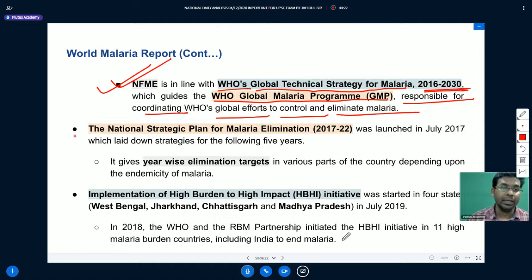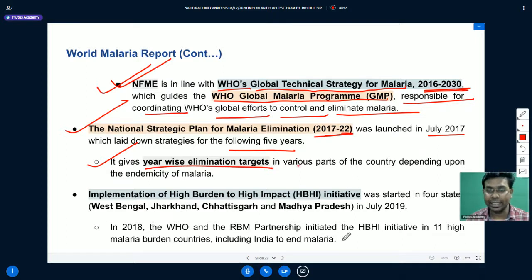The National Strategic Plan for Malaria Elimination, which is a 5-year plan from 2017 to 2022, was launched in July 2017, which laid down strategies for the following 5 years. It gives year-wise elimination targets in various parts of the country depending upon the endemicity of malaria.